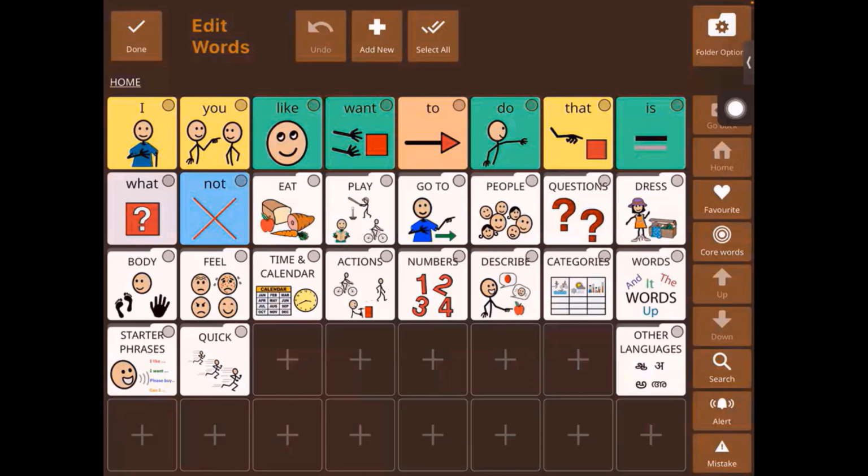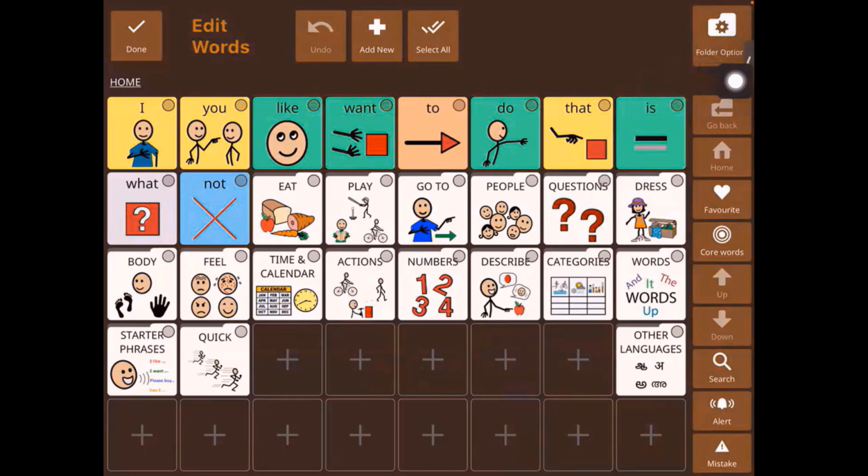Okay, so now in edit, first we're going to try and add a folder. To add a word or a folder, there's two ways to go about it. Earlier, you would select add new, and then you had to manually change the location. Whereas now you can select the location of the word. As you can see, here there are plus signs, which means that you can click on the plus and that's where you can add your word or folder, right?